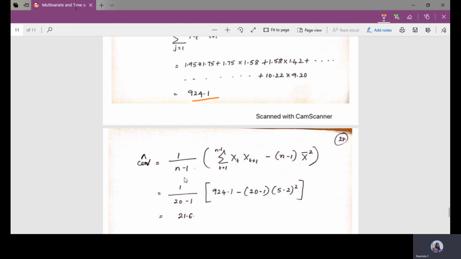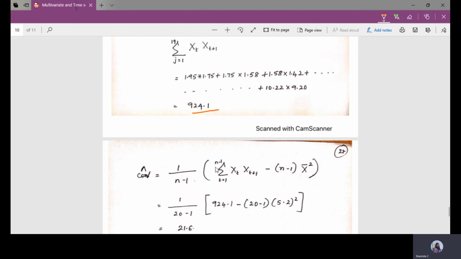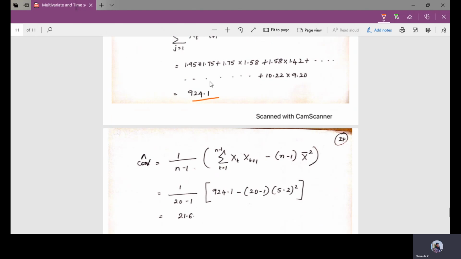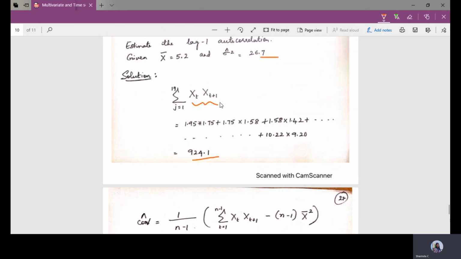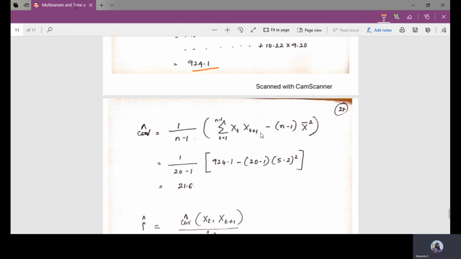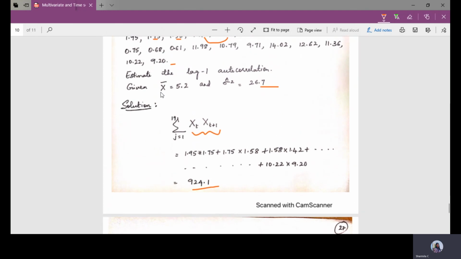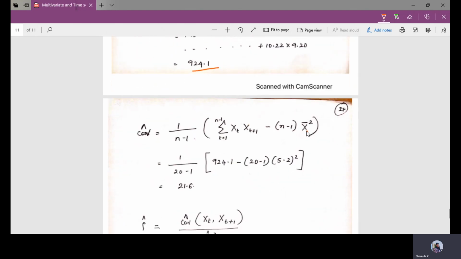The covariance is 1 divided by n minus 1, times the summation for t equals 1 to n minus 1, that is 1 to 19, of xt into xt plus 1, which we calculated as 924.1, minus n minus 1 times x bar square, where the mean is given as 5.2, so 5.2 squared. Substitute the values with 1 divided by 20 minus 1.